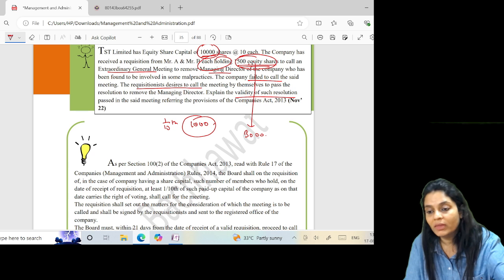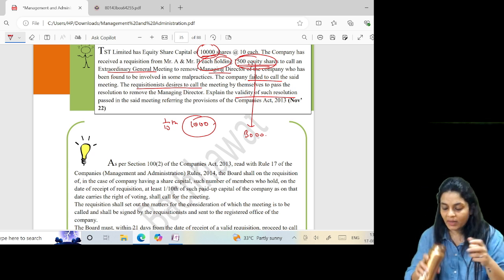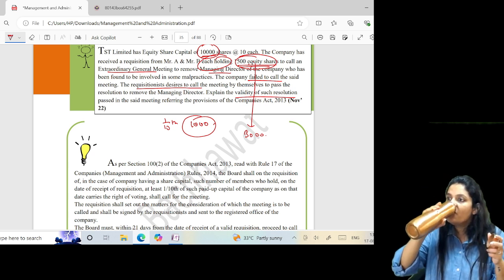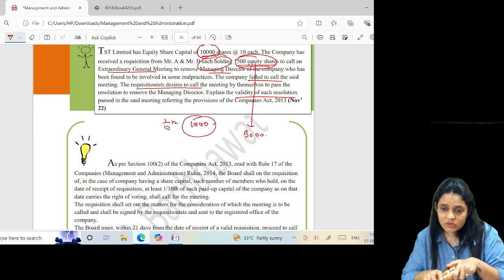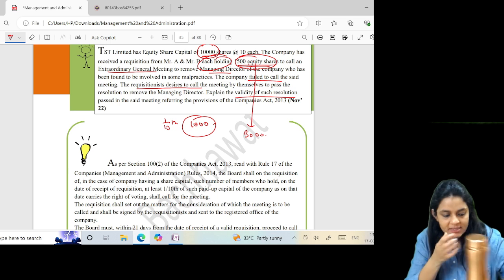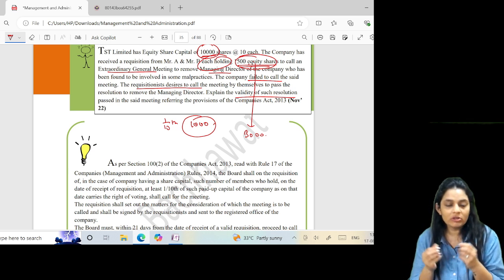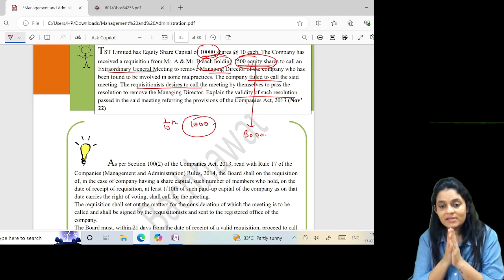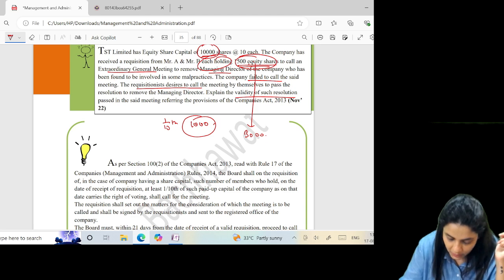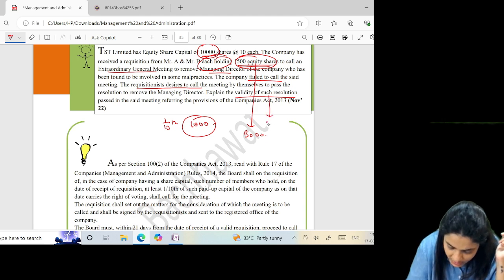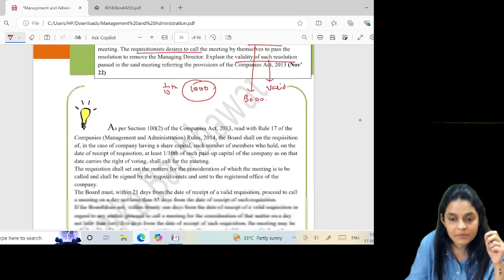So, when the requisition is made, within 21 days the company should take steps to call the meeting. Within 45 days, the meeting should be held. If it is not held, can the requisitionists themselves call the meeting? Yes. And such a meeting is absolutely valid. Resolutions are absolutely valid. So, what is the validity of such resolution? It's absolutely valid.